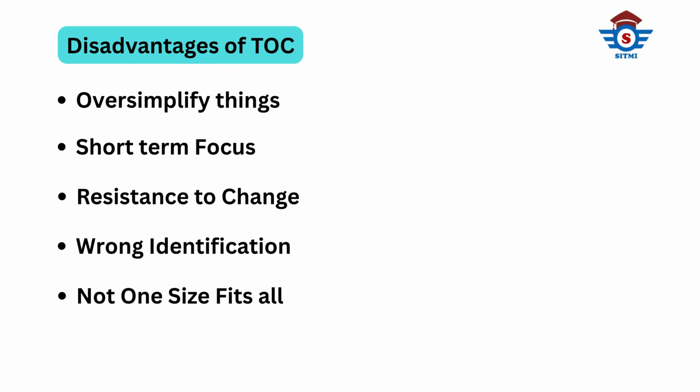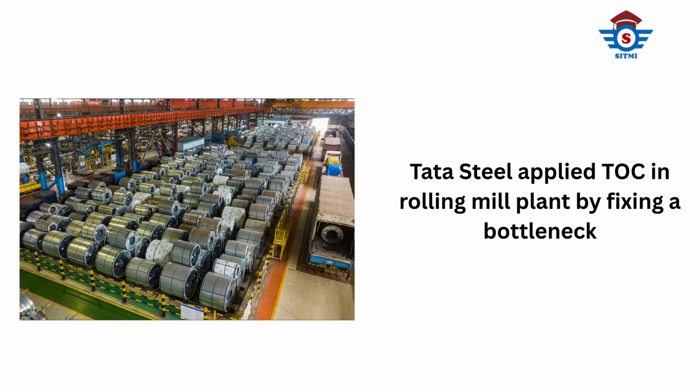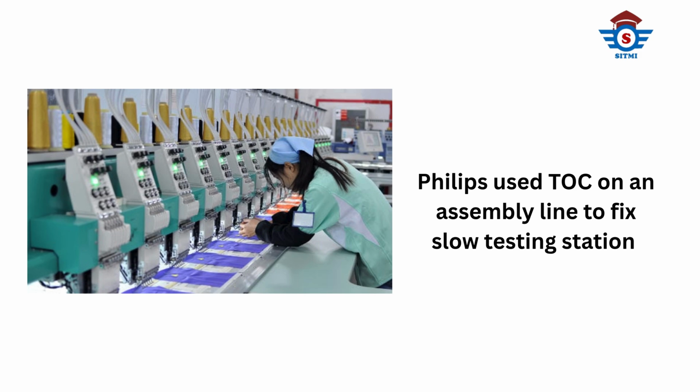Let's look at some real-world examples. Tata Steel used TOC to improve one of its steel plants. By fixing a bottleneck in the rolling mill, they increased output by 15% and reduced lead time by 20%. Philips, a global electronics company, used TOC on an assembly line. They fixed a slow testing station and reduced inventory. They also improved on-time delivery by 10%.